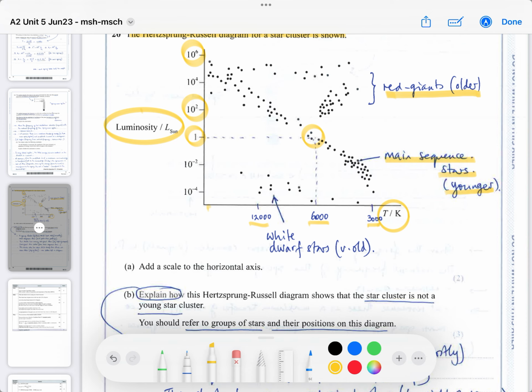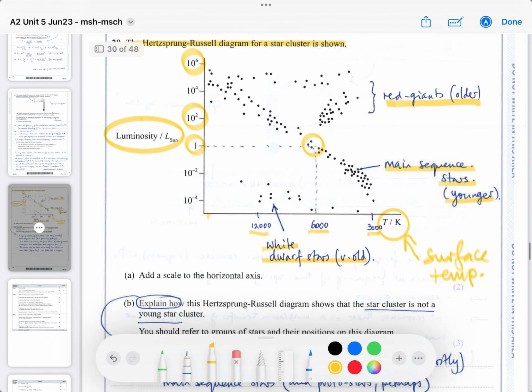And depending on their mass, they will have a different luminosity. You can see that also their surface temperature, the temperature we're talking about, is the surface temperature, not the internal temperature. And from the surface temperature, if you remember from GCSE, colour and surface temperature are linked. And then white dwarfs are what happens to stars like our sun when they run out of all the fuel that they can fuse, whether it's in the main sequence stage or in the red giant phase. Okay, they become white dwarfs.